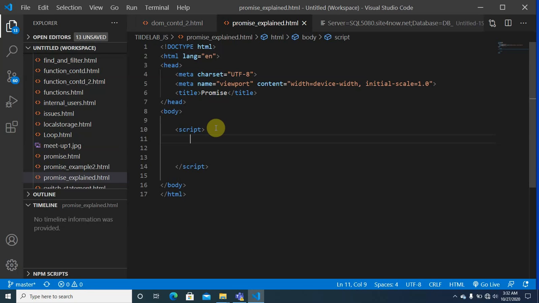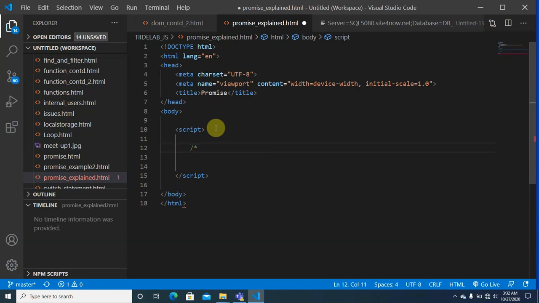I can either fulfill my promise or disappoint. When I fulfill my promise, it means the request is successful. When I disappoint you, it means there's a failure. So these are the 3 states of a promise.